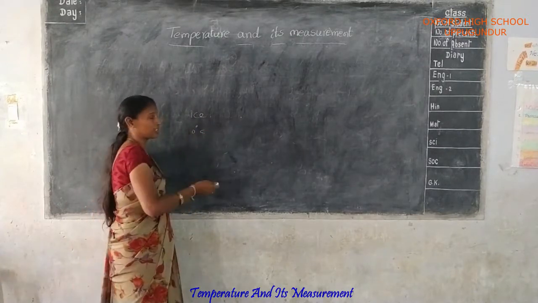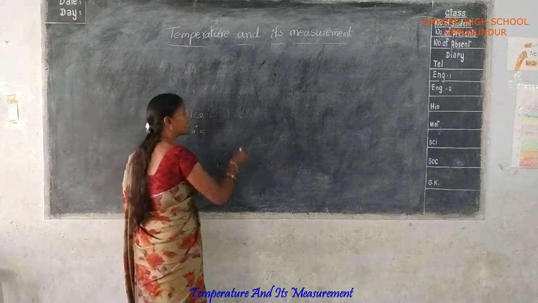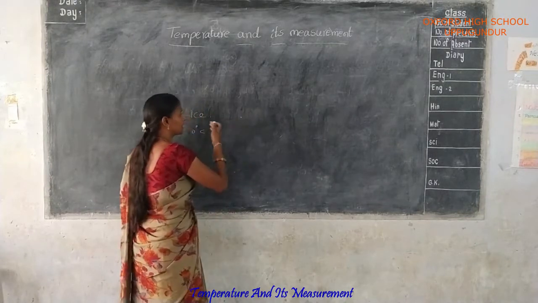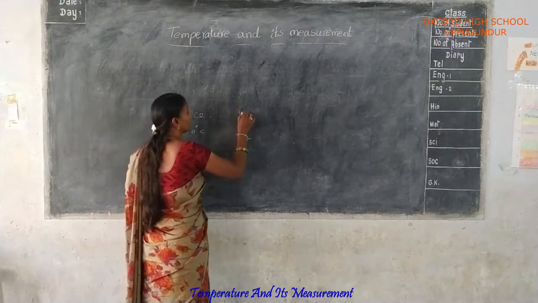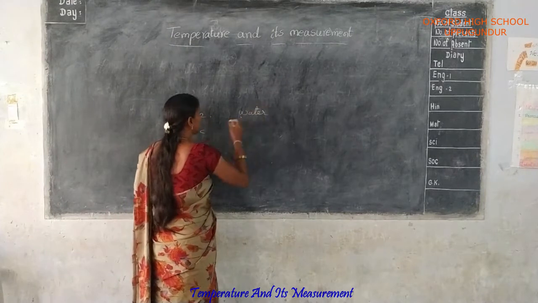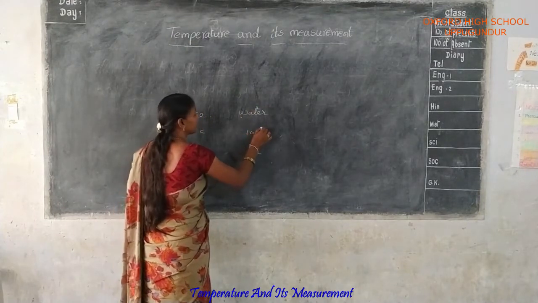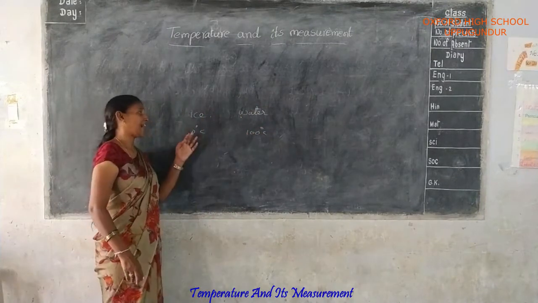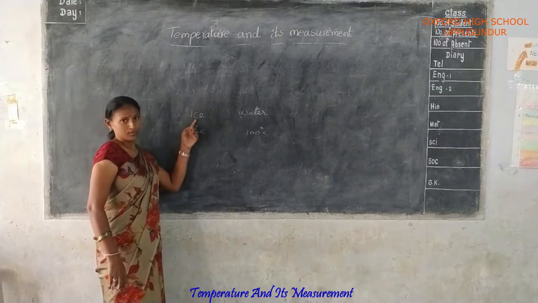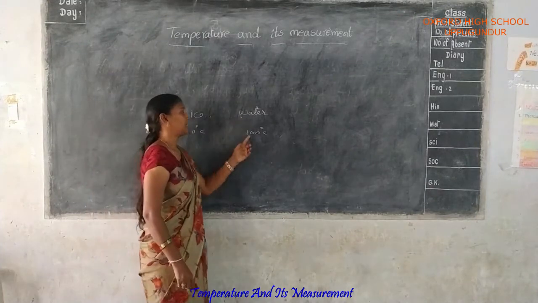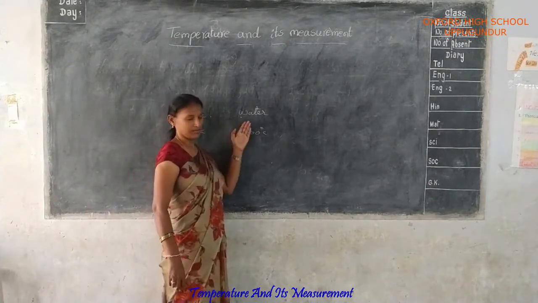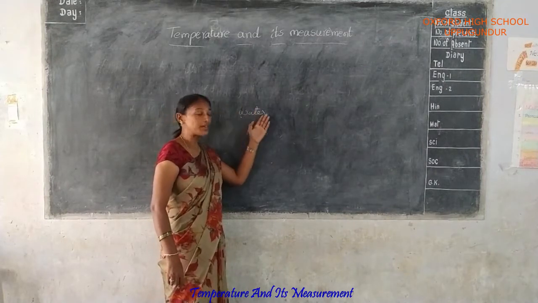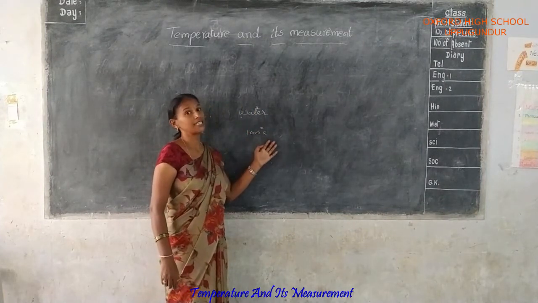Yes or no? And the point where ice is converted to water is considered 100 degrees Celsius. So ice is 0 degrees Celsius, and water's boiling point is considered 100 degrees Celsius.